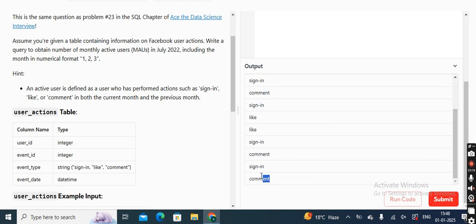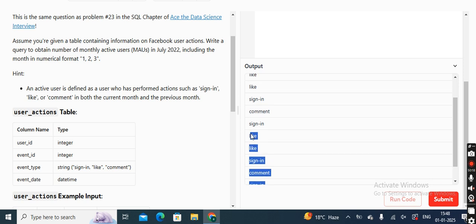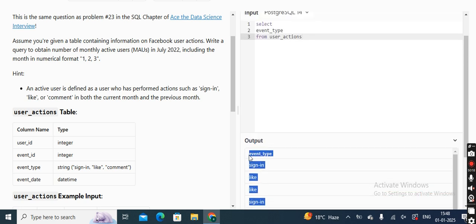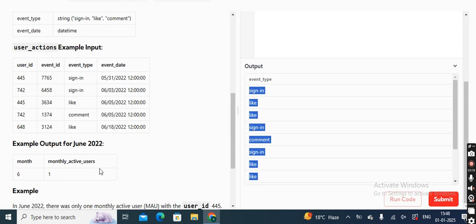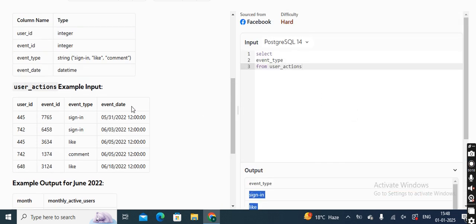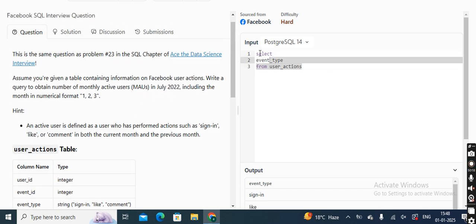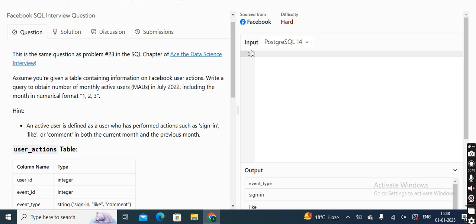So I can only see comment, sign in and like. Okay, nothing else is there, right? So these three are the actions, meaning any users present in these three, we have to get that. Okay, we have to count that. One part is this. Okay, now what does this monthly users part say? So what they are saying is monthly active users in July 2022.